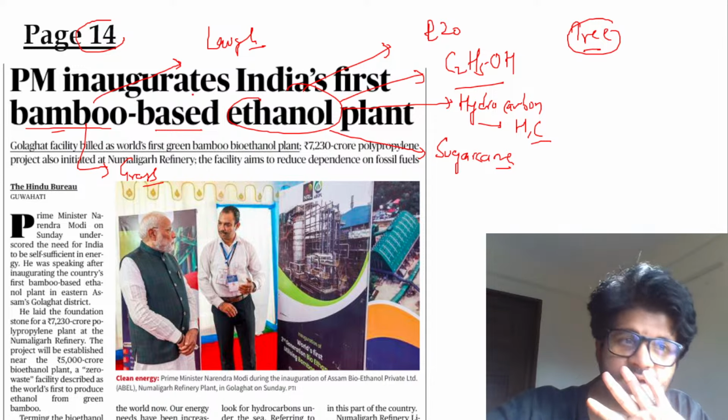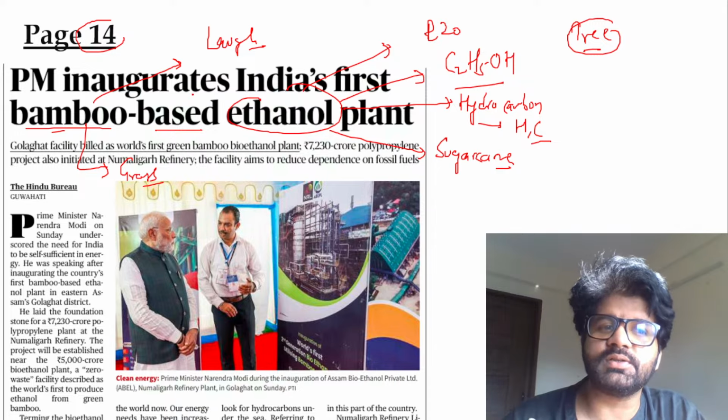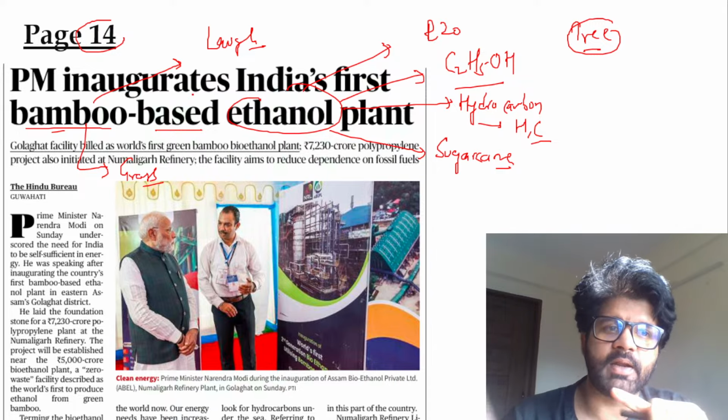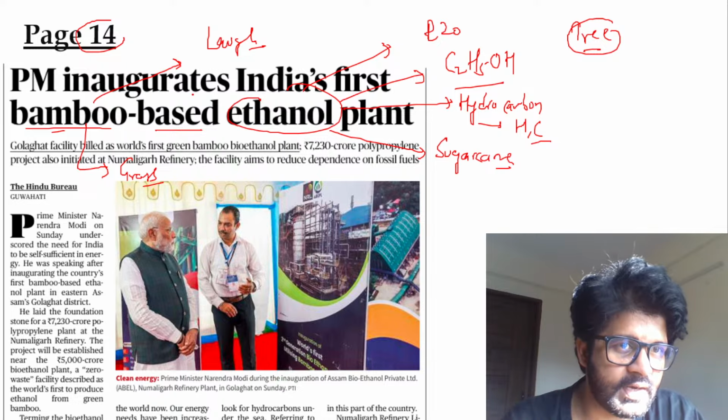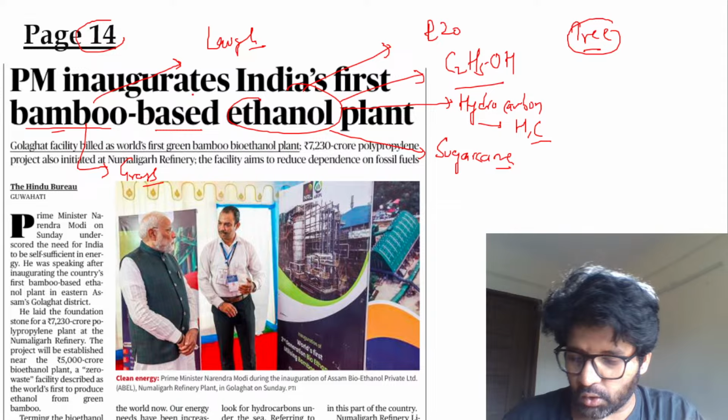So when bamboo was treated as a tree, at that time the problem was rural people, they cannot cut bamboo. They were dependent on bamboo for so many reasons or so many factors. Now government has reverted back. Bamboo is treated as a grass. You can cut it as many ways as you want to. And that's what PM sir is talking about here.